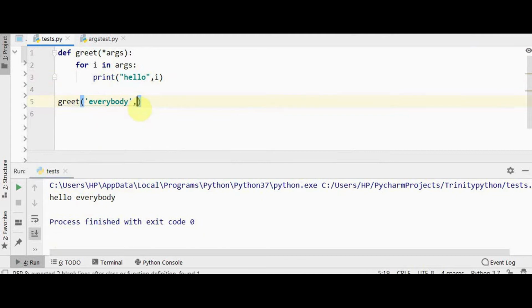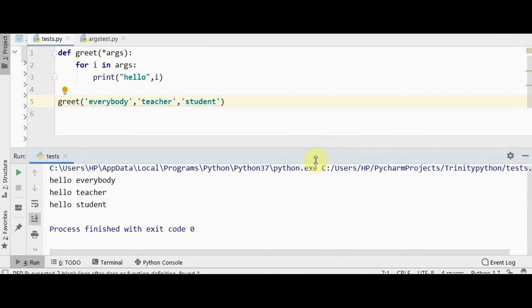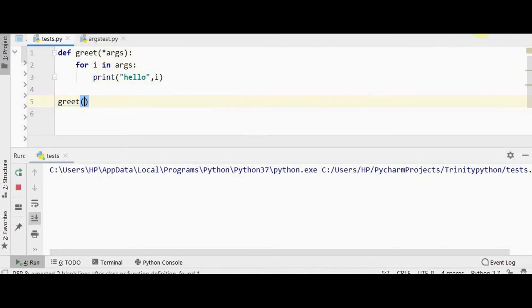When more than one argument is passed, we have got the greeting message for each and every argument passed. Hello everybody, hello teacher, hello student. If I call the function greet without passing any argument, for any other formal argument, it would return an error. Whereas if you are using star args, it means that you can have 0 or more arguments. So this is not going to return any error. We didn't get any hello message. Process finished with exit code 0, meaning there is no error.